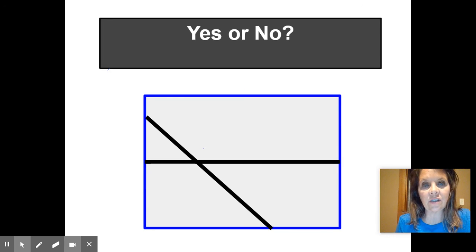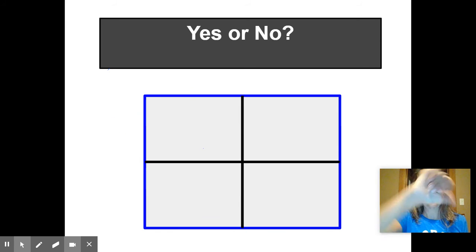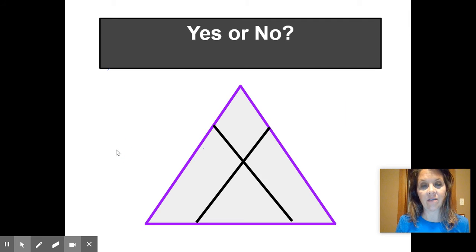So let's take a look at this one. Yes or no? Is it divided correctly the right way into fourths? Let's see. That's a no. Let's try another one. Yes or no? Let's see. That is a yes. Each of these pieces is an equal share.